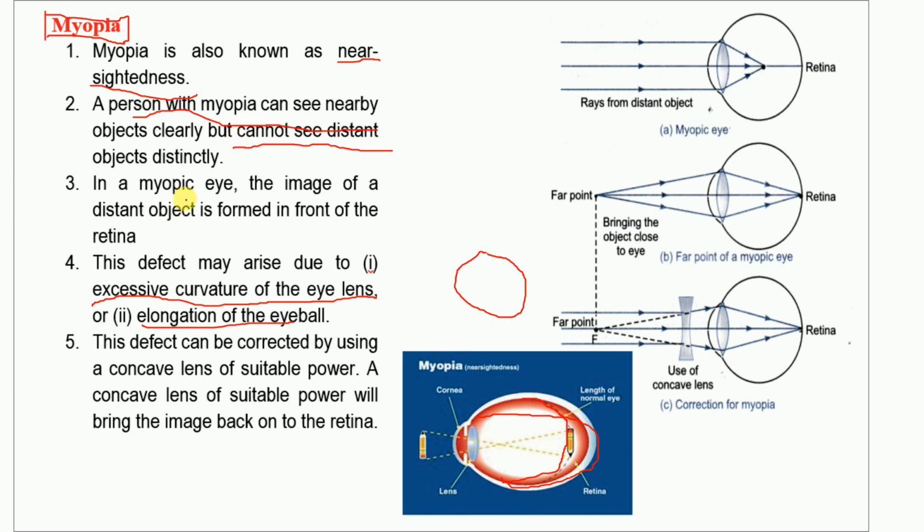In a myopic eye, the image of a distant object is formed in front of the retina. Why does this happen? If the object is very far away, look at this picture, the image is formed in front of the retina. Actually, this image must fall on the retina, here it must fall, but instead it is falling here. You can see it very clearly in this picture.